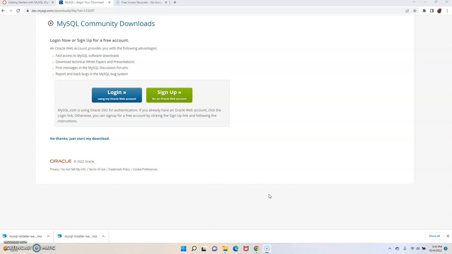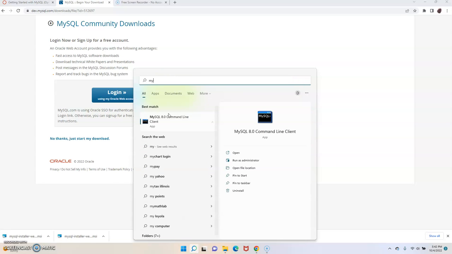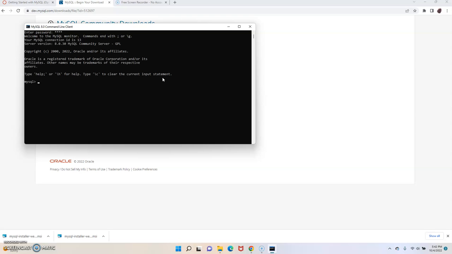Okay, so now that I have installed and configured the MySQL server correctly, I'm going to show you how to launch it. You would go into your start menu or whatever. If you don't see it, now mine is already pinned, but if you type in MySQL, you can see we're going to use the command line client in these tutorial videos. So you just type in the password. Now this is the weak password that I gave it when I set it up. And now here I am. I'm ready to start typing my code statements, which I do in later videos.